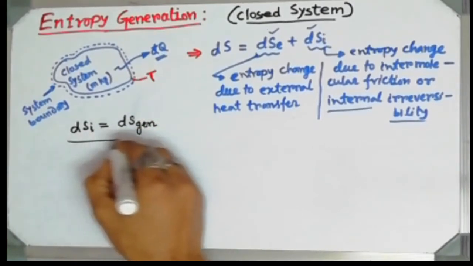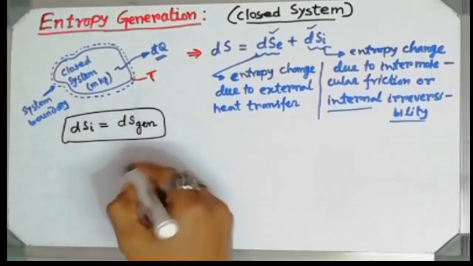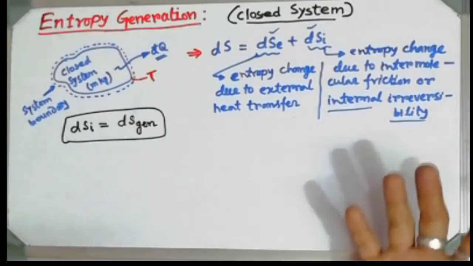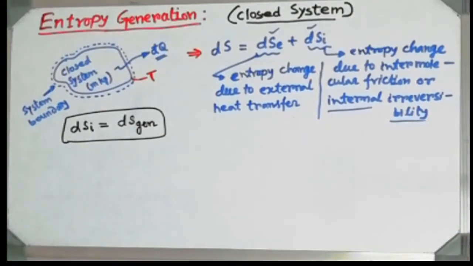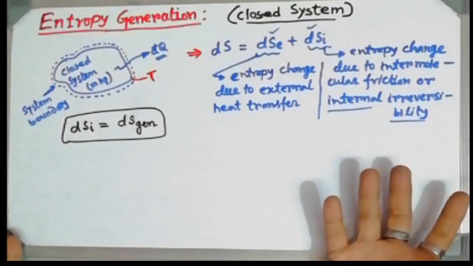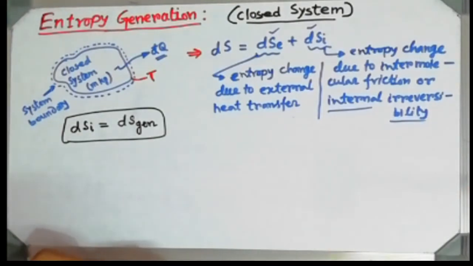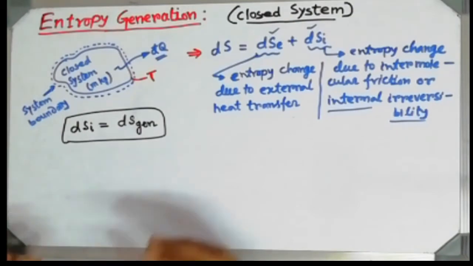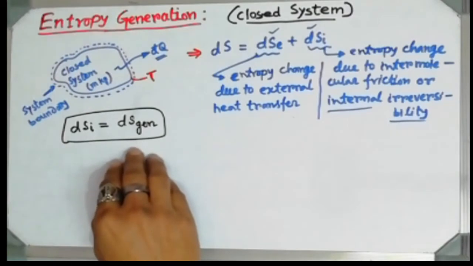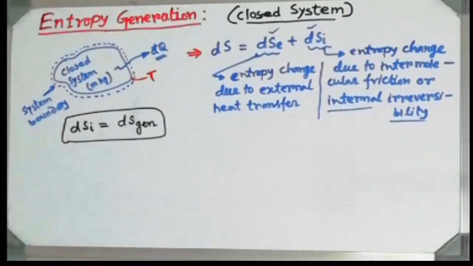Now this dSi part, which is the change of entropy for internal irreversibility, is known as entropy generation. Entropy generation comes into the picture due to some internal irreversibility, occurring due to the intermolecular frictional force, and that change in entropy is known as generation of entropy.